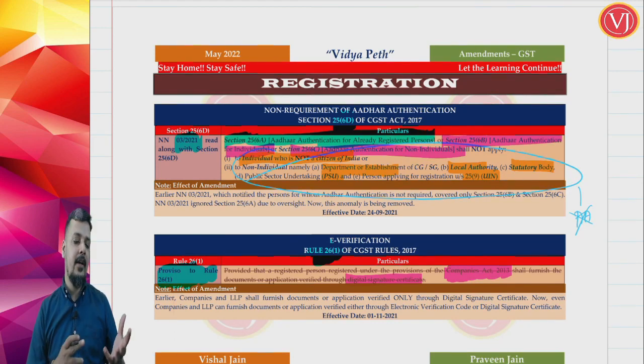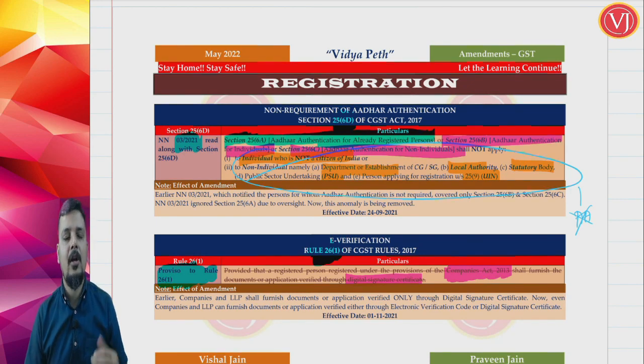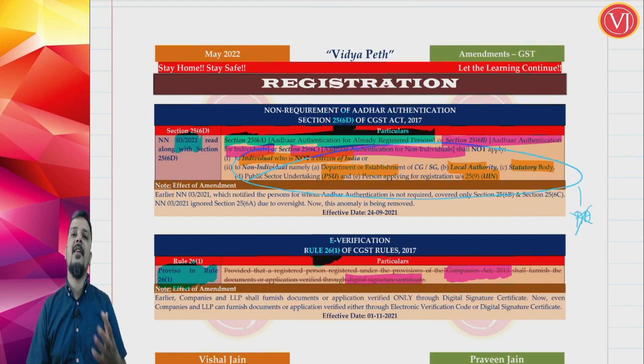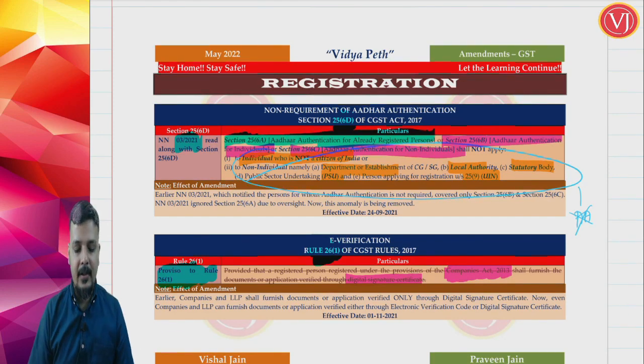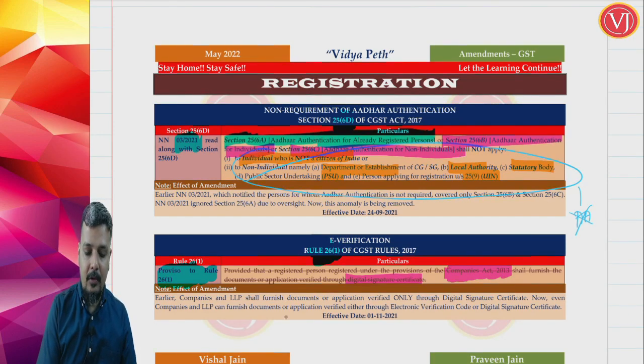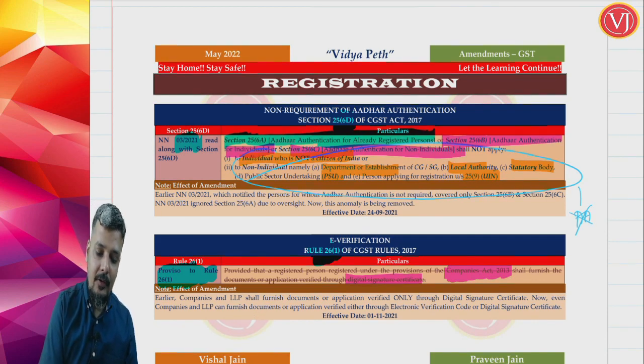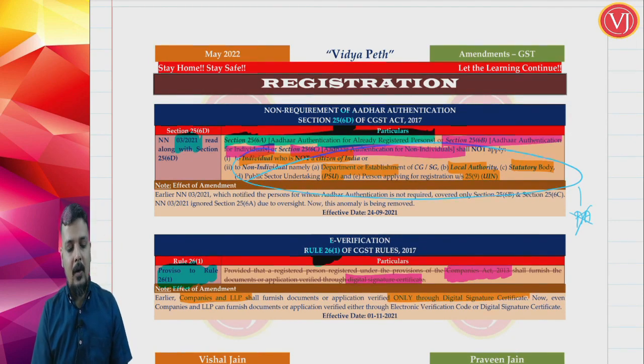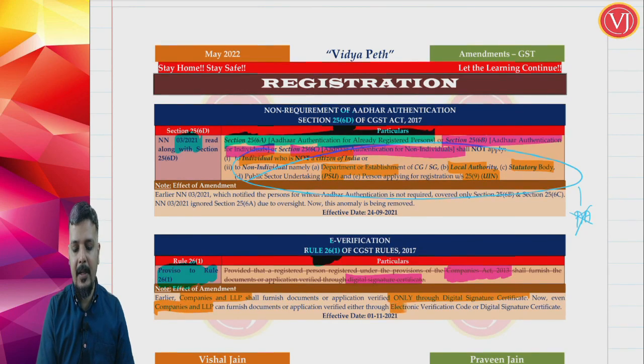When you talk about portal, you do a lot of things. You take registration, you make payment, you file your returns, etc., etc. You file DRC03 or you file other documentation, you go for appeals, everything is happening on portal. So anything that you communicate on portal should be authenticated. Earlier for companies and LLP covered under Companies Act 2013, authentication was possible only by way of digital signature certificate. Now they can do authentication, they can use the DSC if they want, but now it is possible even by way of electronic verification code.